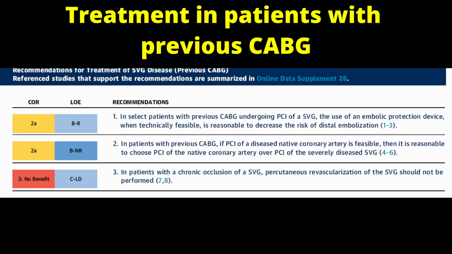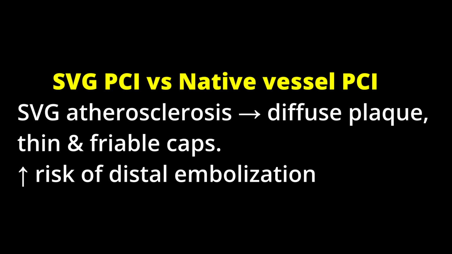In patients with a chronic total occlusion of a SVG graft, percutaneous revascularization of the SVG should not be performed, and this is class 3 recommendation. Compared to the native coronary arteries, atherosclerotic plaque in the SVG graft are more diffuse and have thinner and more friable fibrous caps, and there is risk of distal debris embolization during PCI.